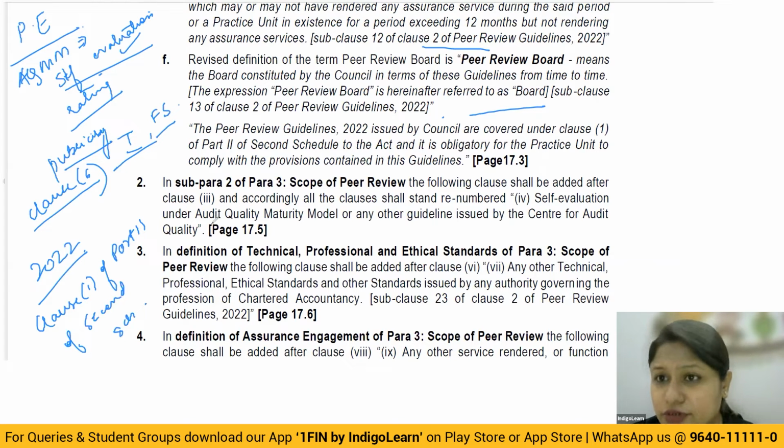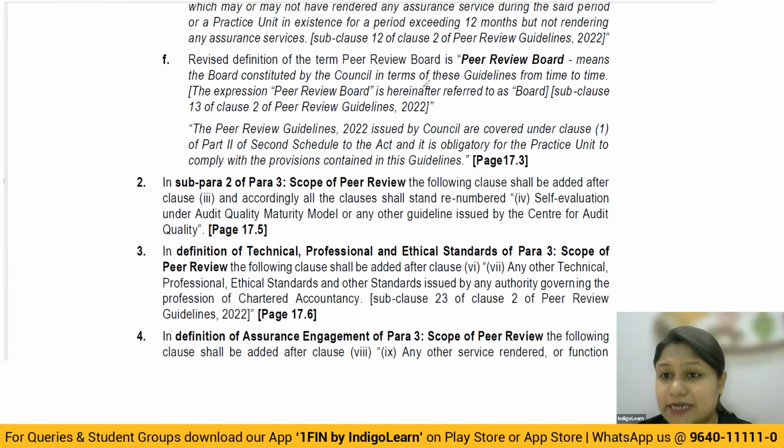A member of the institute shall be guilty of professional misconduct if he contravenes any provision of the act, regulations made thereunder, and also the guidelines which are issued by the council. Correct? Because they're using the word guidelines. Suppose any of the peer review guidelines are not followed by the practice unit, then in that case, they will be guilty of professional misconduct under clause 1 of part 2 of the second schedule.